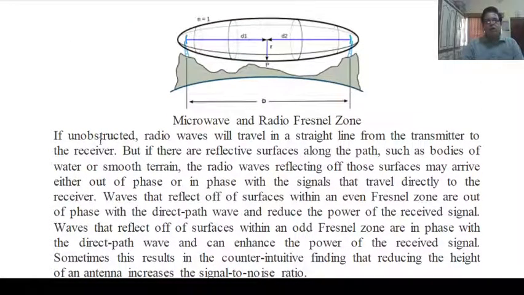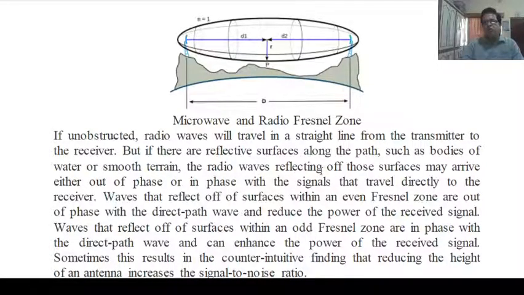An unobstructed radio wave will travel in a straight line from the transmitter to the receiver, which we know as the line of sight of microwaves. But there may be reflective surfaces along the path, such as bodies of water or smooth terrain.